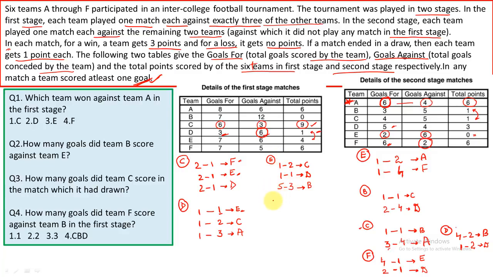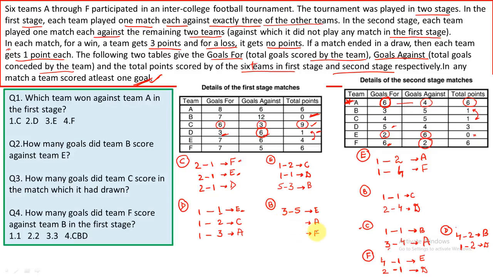Now similarly let's write for B the matches that B would play against which team. So of course B would play against E and it will lose, that is 3 and 5. It would be against E. Also B loses all the matches. Okay, and B would play with which 2 teams? Because B is playing with C and D. Over here it has already played with E. So what is remaining is A and F. Okay, and we don't know the combination of goals over here.